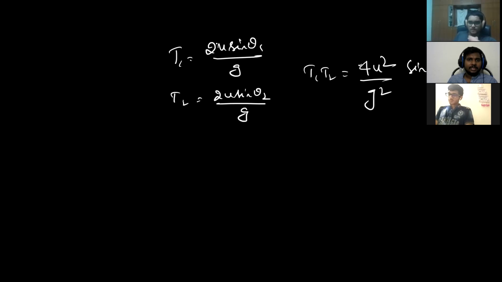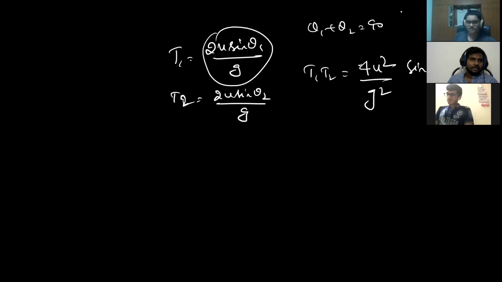Time of flight formula I have applied for both situations. But theta 1 plus theta 2 is equal to 90 for the same range case. That means I can write theta 2 as 90 minus theta 1, and sine of 90 minus theta 1 is nothing but cos theta 1. So it becomes 4u square by g square into sine theta 1 cos theta 1.